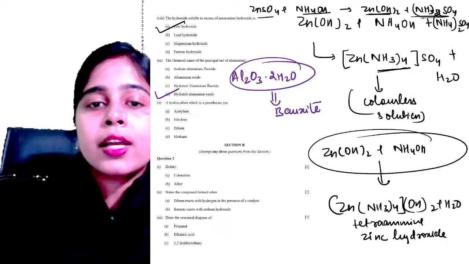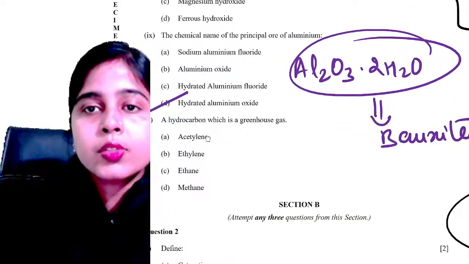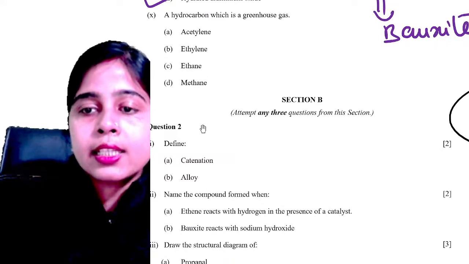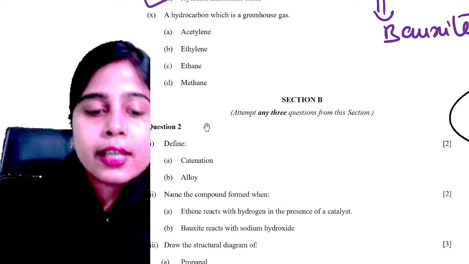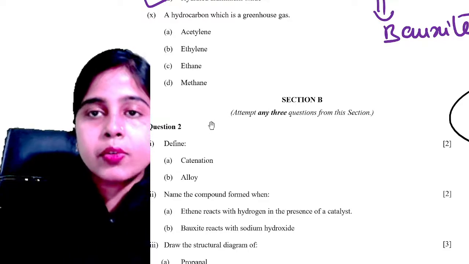Okay. Now next question is: which hydrocarbon is a greenhouse gas? Acetylene, ethylene, ethane or methane? Which hydrocarbon is a greenhouse gas? Everyone please let me know.